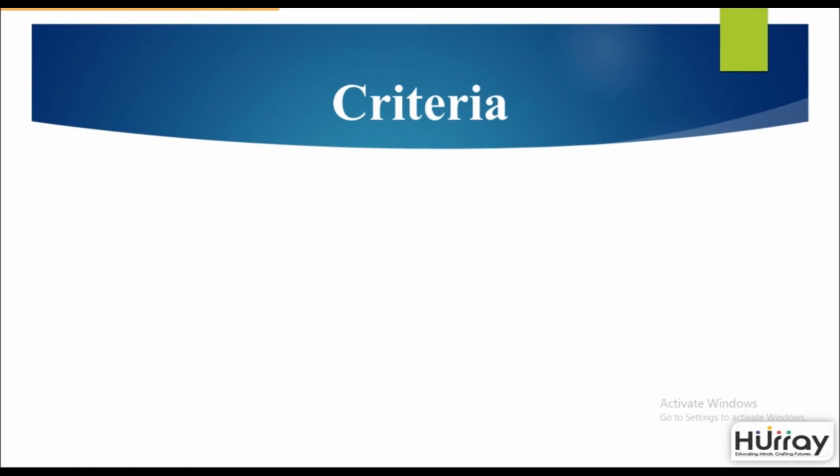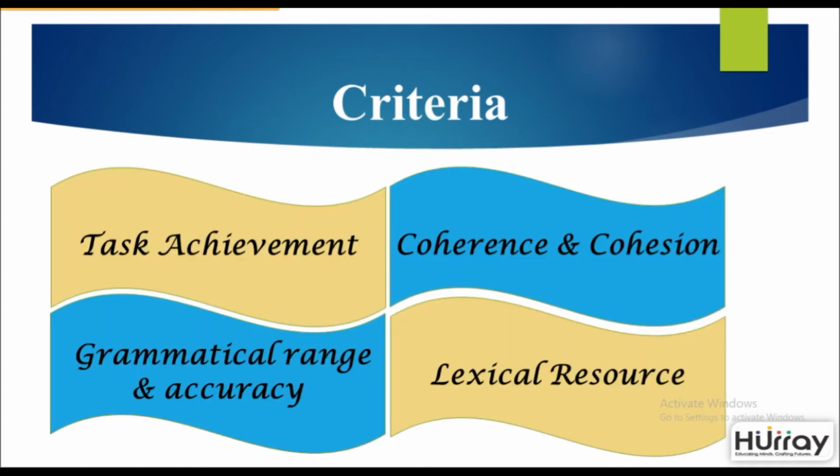The criteria is the most important part of IELTS writing. There are 4 criteria: task achievement, coherence and cohesion, grammatical range and accuracy, and lexical resource. You must address all the points given in the task. While doing so, you must use proper linking words and phrases to maintain coherence between ideas given. Tenses are very important, and so are other parts of speech. So grammatical range and accuracy is very important. And most importantly, using the correct vocabulary to express whatever is being given to you is also very important. That increases your score in the lexical resource criterion.